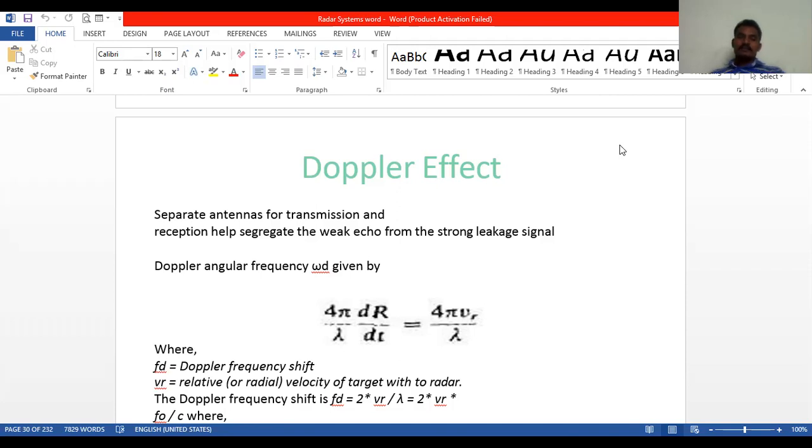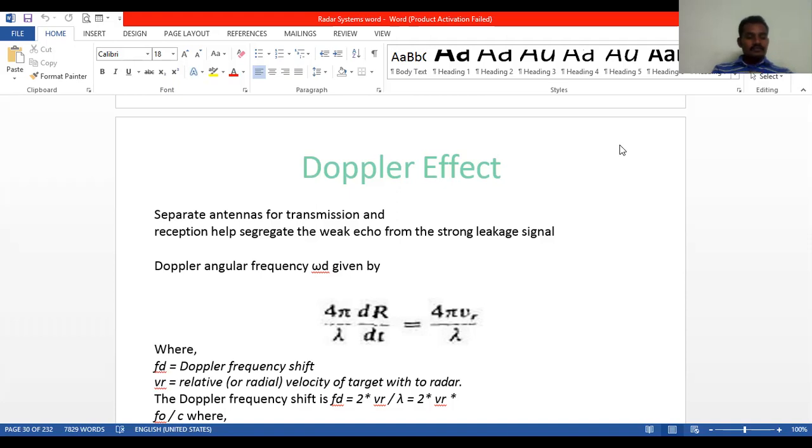Here we are taking the Doppler angular frequency expression, that is omega d. Omega d is defined as 2 pi fd, and it is also equated to d phi by dt. What is phi here? The phase angle. And r is the target range; if the target is in motion, r and the phase angle phi are continually changing.